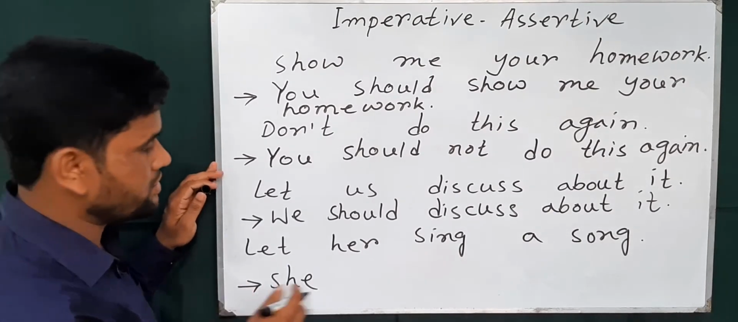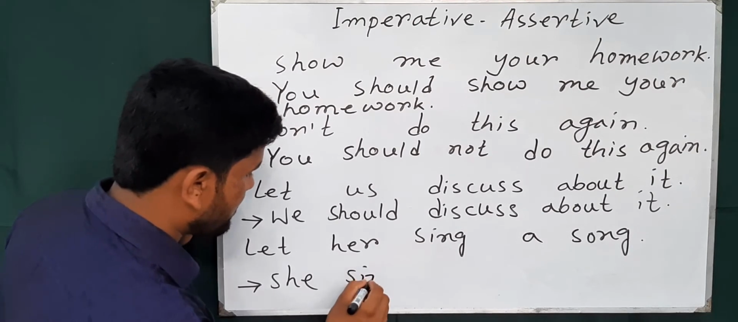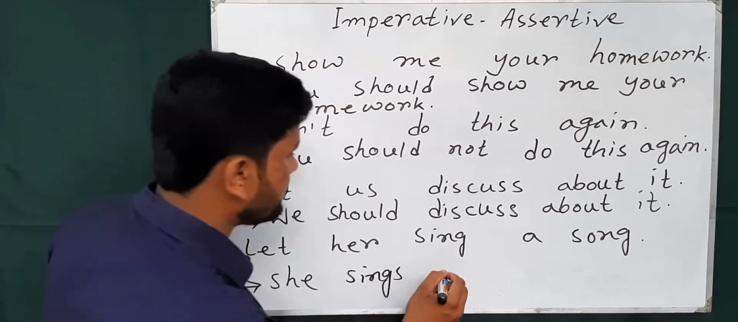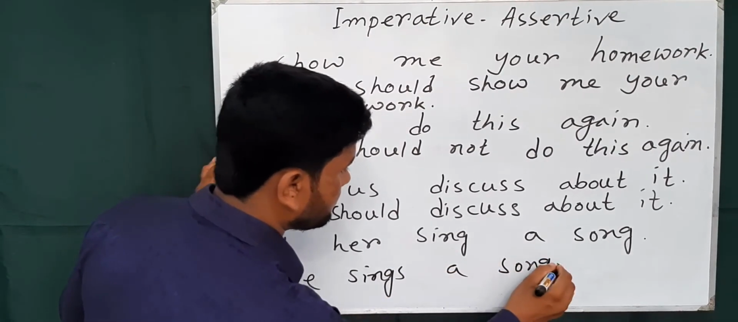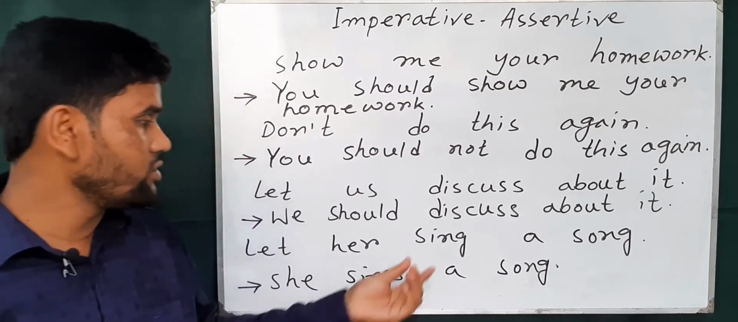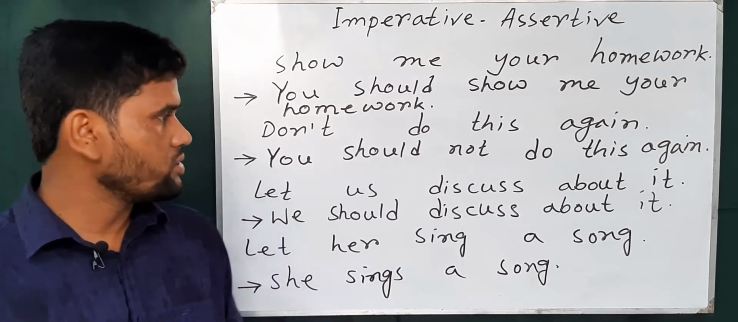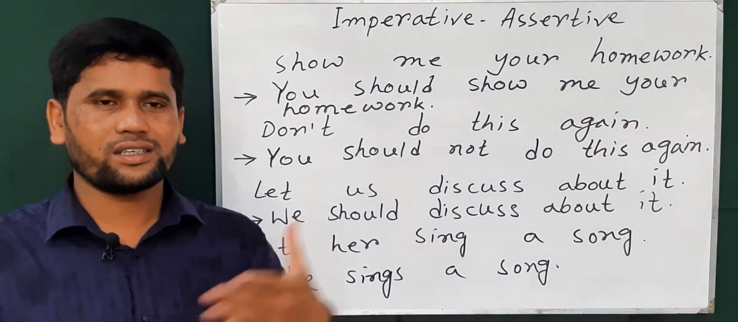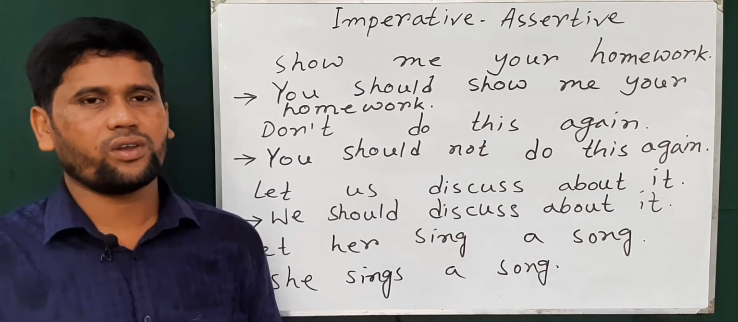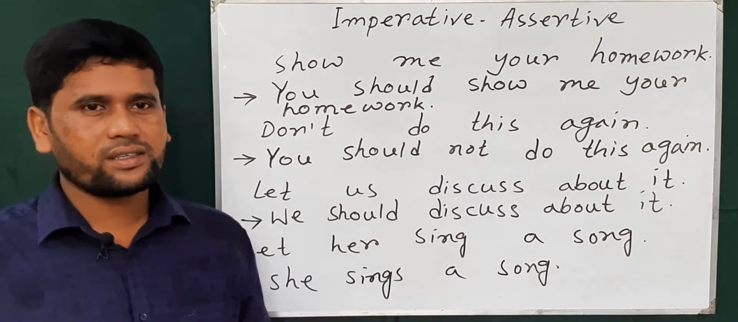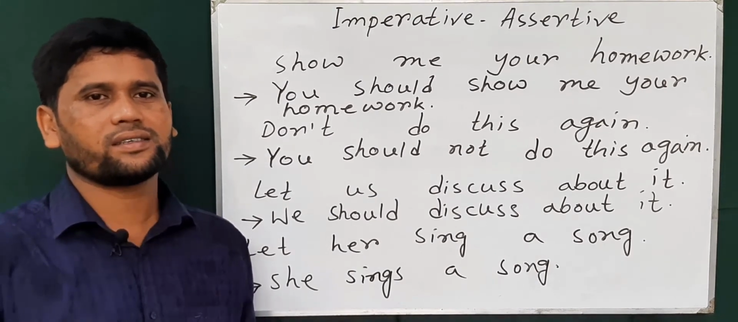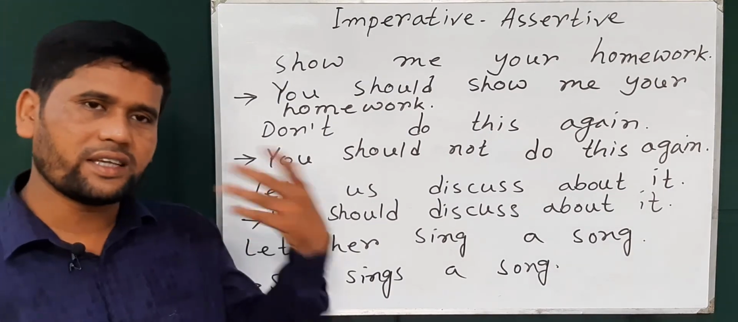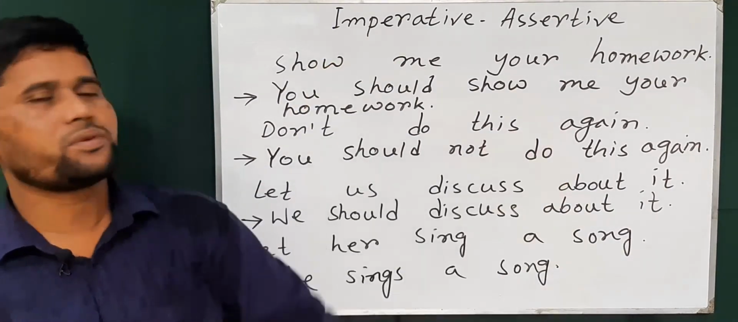As the subject is third person singular, we should use s at the end of the verb. She sings a song. But in the imperative sentence we use base form of verb. So in this way you can change from imperative to assertive, just vice versa. What rules we follow when we change assertive to imperative, just like this, in vice versa we can use these rules to change from imperative to assertive.